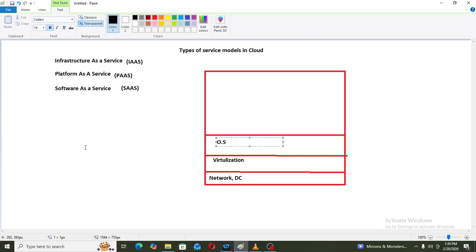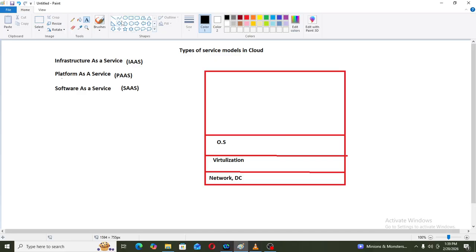Above operating system, AWS will have data and applications.